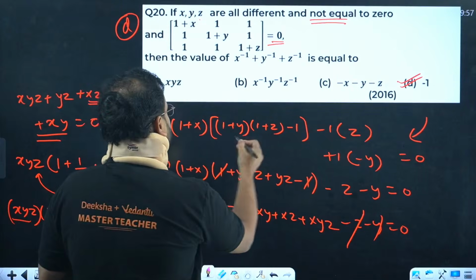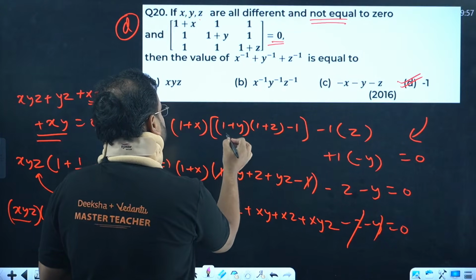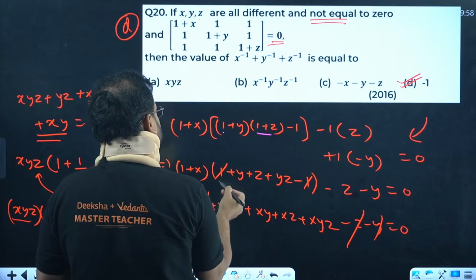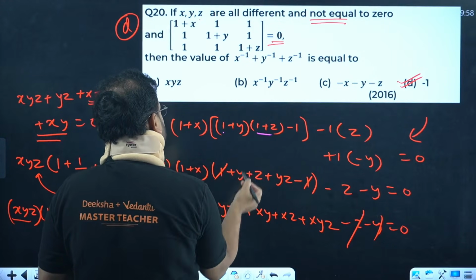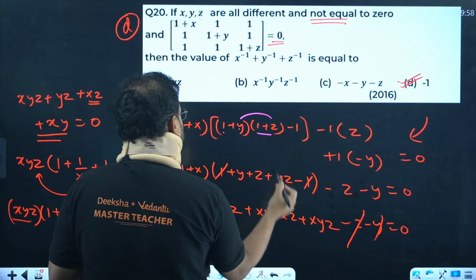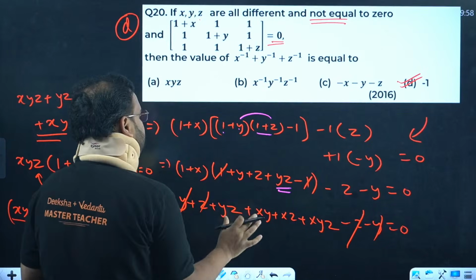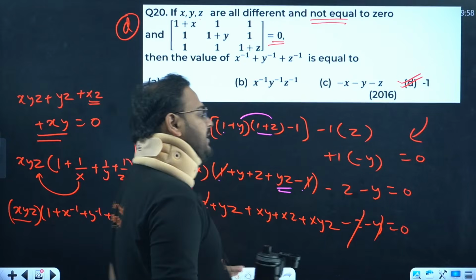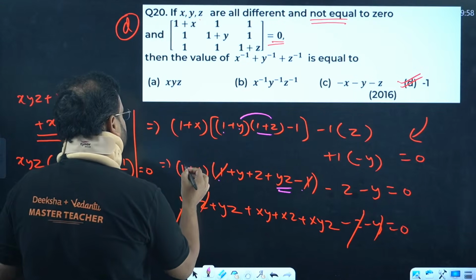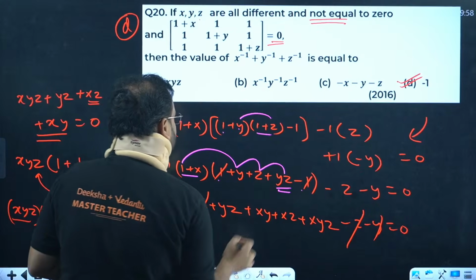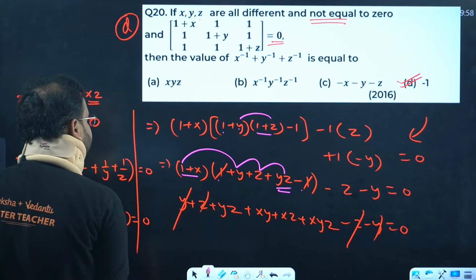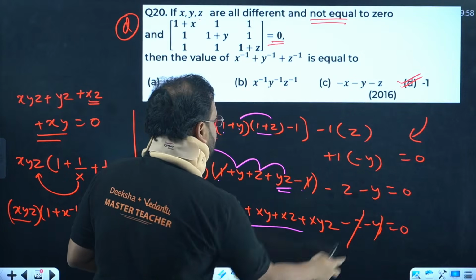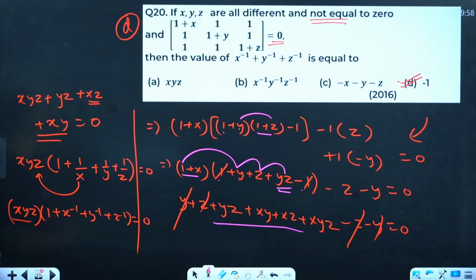So simply, if you find the determinant value, expansion of this one. So 1 with this will give me what? 1 plus, so 1 into 1 is 1, sir. 1 into z is z, sir. Y into 1 is y, sir. And y into z is yz. That's the expansion of binomial terms, okay? Once you have that, 1 and 1 cancel, and we have minus z and minus y. Now multiply this 1 plus x with this thing. Multiplying 1 with all the elements will give the element itself. So yz and yz. X, if you multiply, xy, xz, xyz. Simply expansion. Again z and y are cancelled. Continue like that.